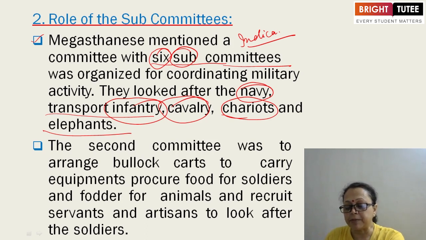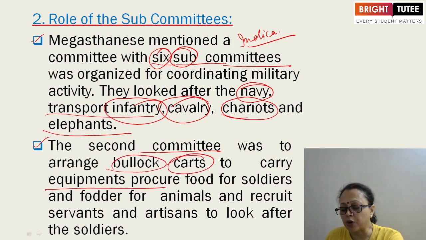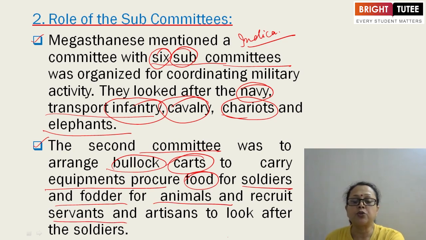Next comes the second committee. This was the first committee, which was further divided into the 6 subcommittees. Then the next committee was to arrange bullock carts, to carry equipment, procure food for soldiers and fodder for animals, and recruit servants and artisans to look after the soldiers.